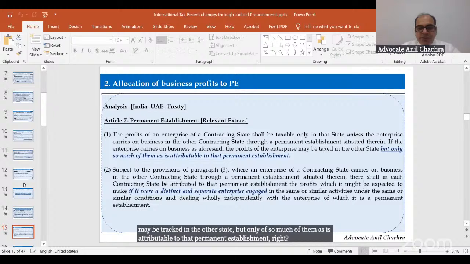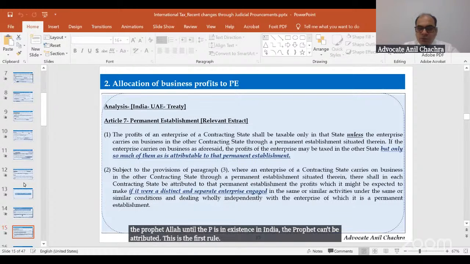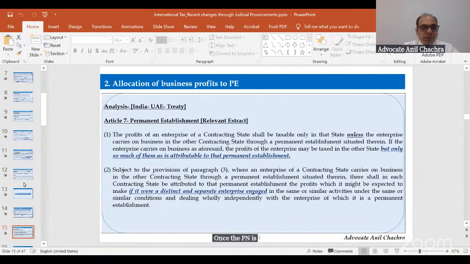So the PE would be there. Unless and until the PE is in existence in India, the profit can't be attributed. This is the first rule: no PE, no profit, no tax in India. Once a PE is in existence, how would the profit get allocated?